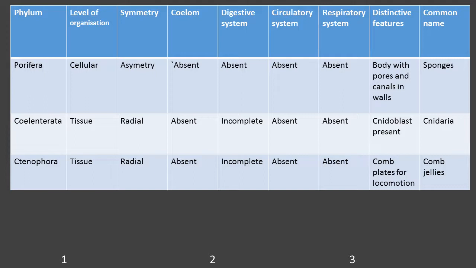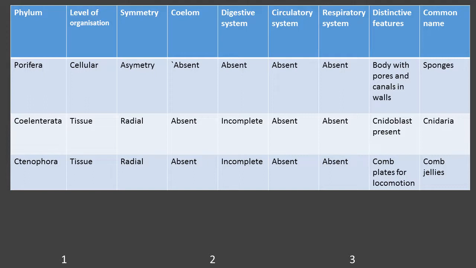In Porifera, the animals show a cellular level of organization. That means their body is organized by only cells. And if you see the symmetry, they do not show any specific symmetry, even though we have a few exceptional cases which show radial symmetry, but the maximum are asymmetric.